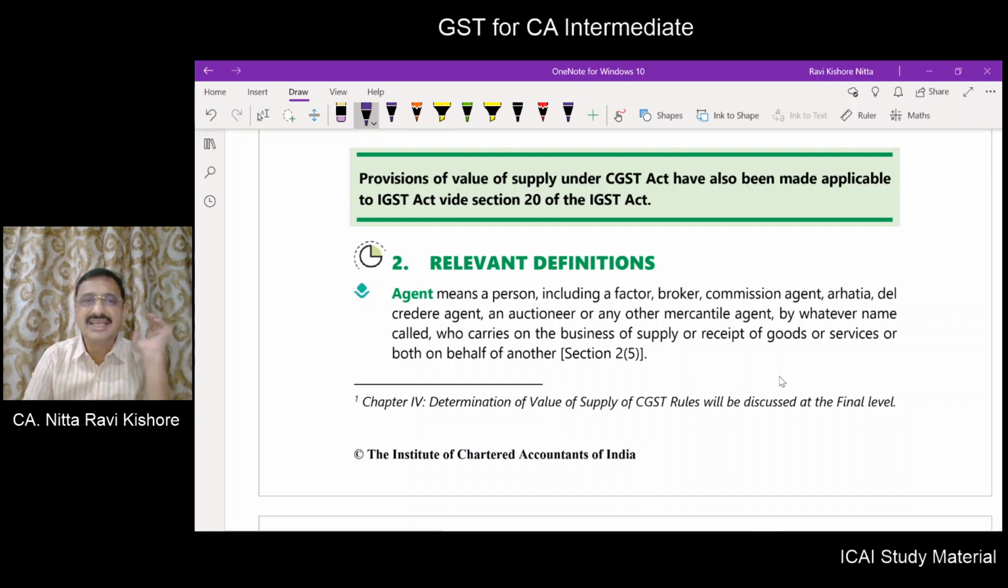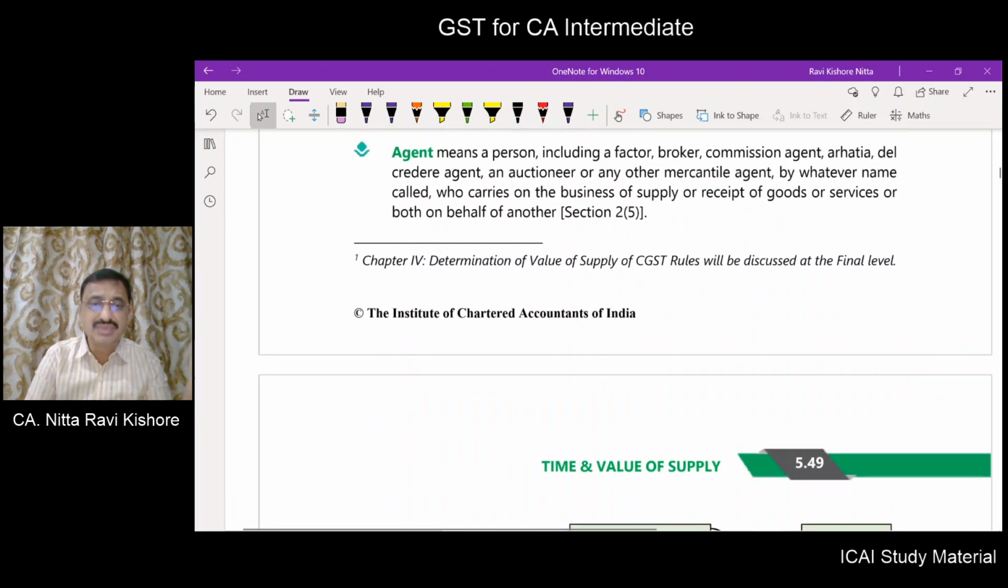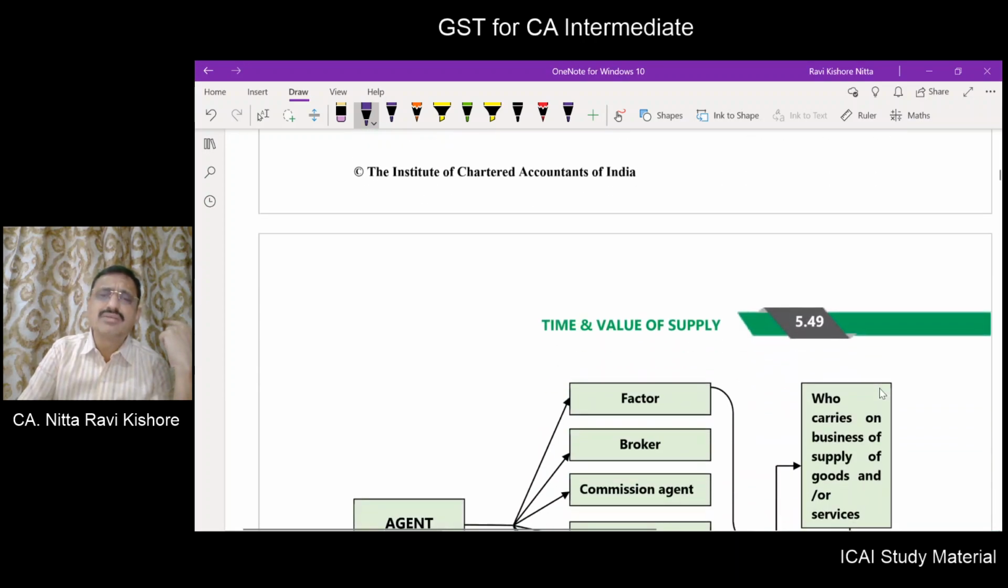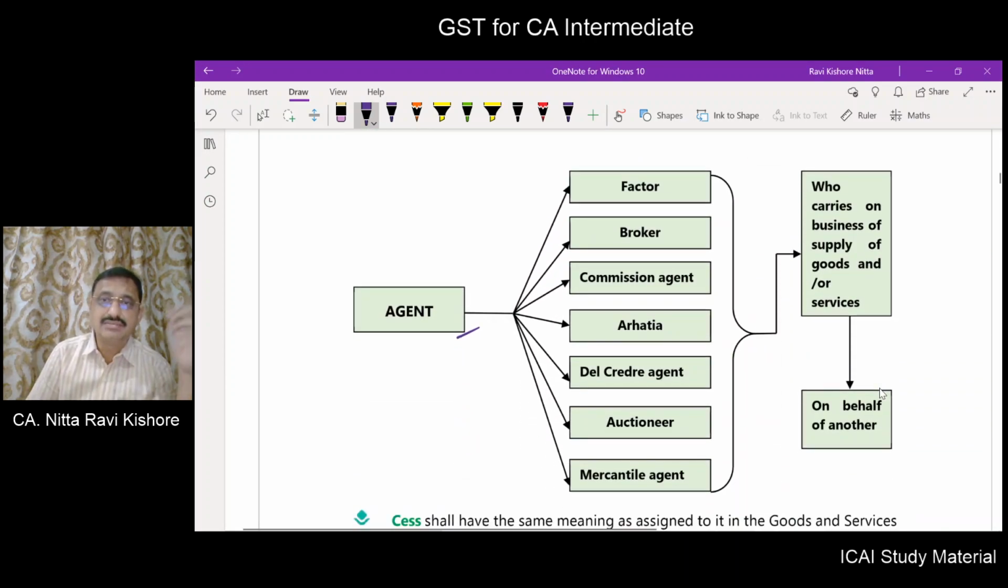Whom do you mean by an agent? It is defined under section 2 subsection 5 of the CGST Act. This we learned previously, but here we have a pictorial representation. We will go through it. As a matter of revision, agent means an exhaustive definition.